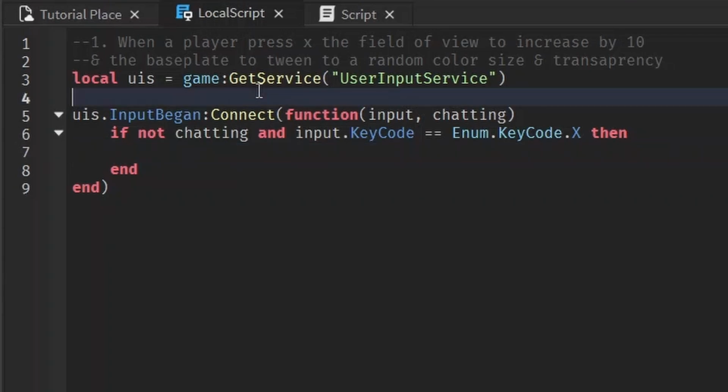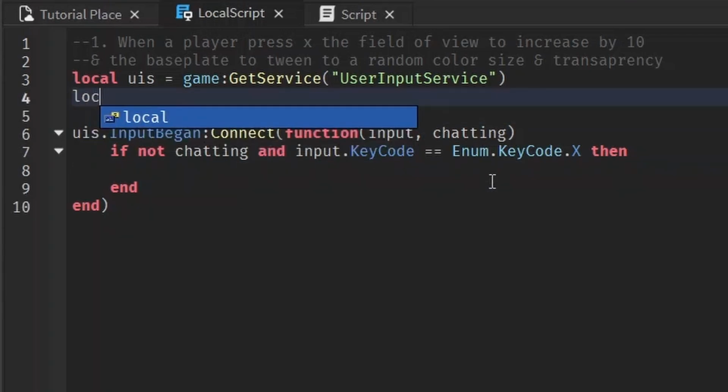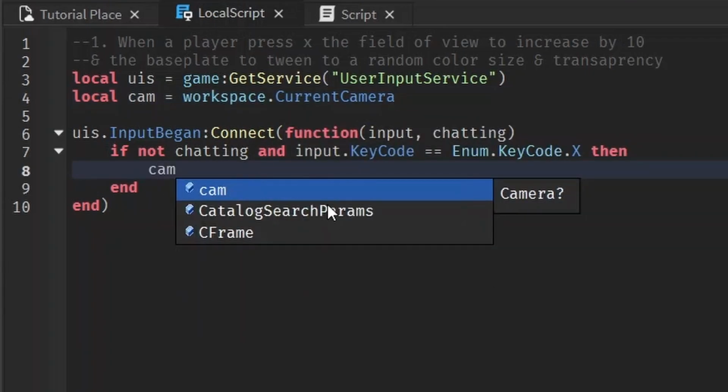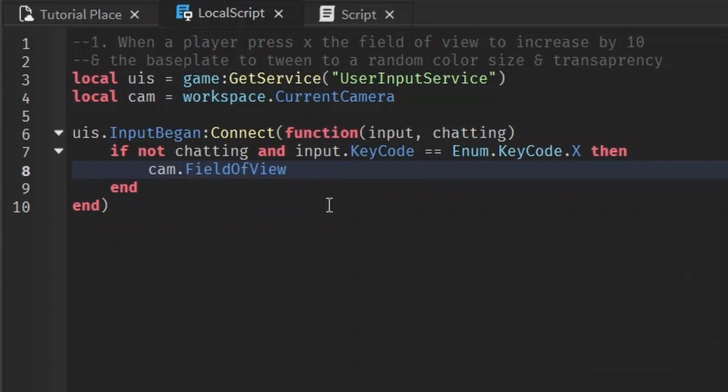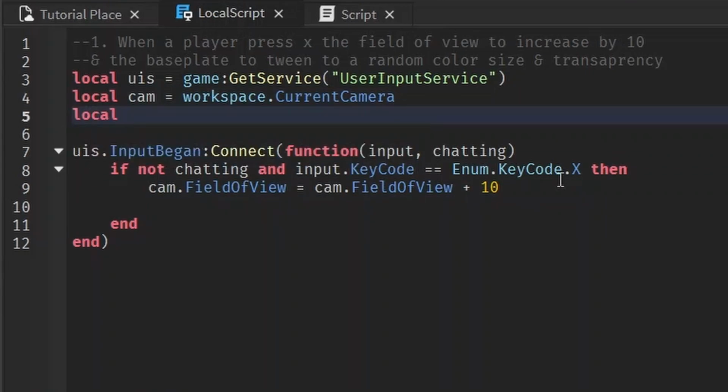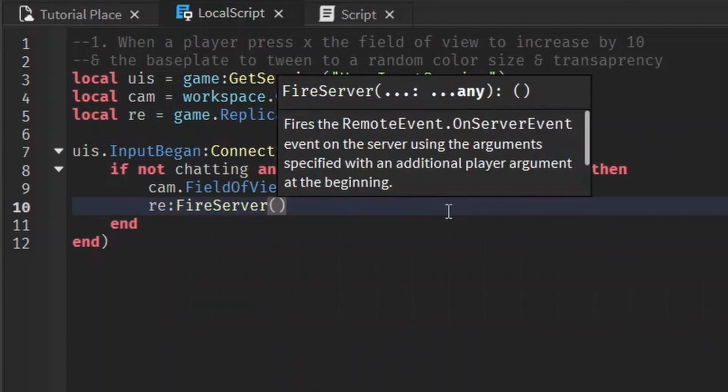That's a local script thing. Let's go ahead and access the camera. Cam equals workspace.CurrentCamera. And we want the cam.FieldOfView to equal the cam.FieldOfView plus 10. And then we want the base plate to tween to a random color and size and transparency. Well, if we do that here, only this player is going to see that happen. We want every player to see that happen. We have to do it through the remote event and tell the server script. So to access the remote event, remote event, and we fire a message to the server.